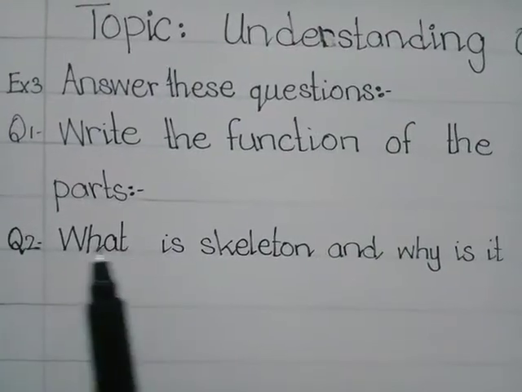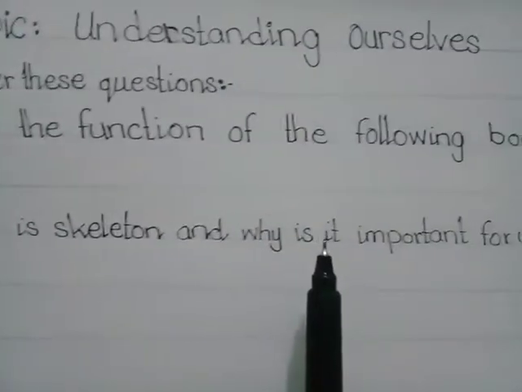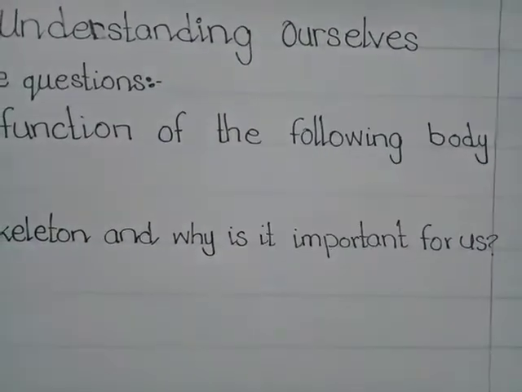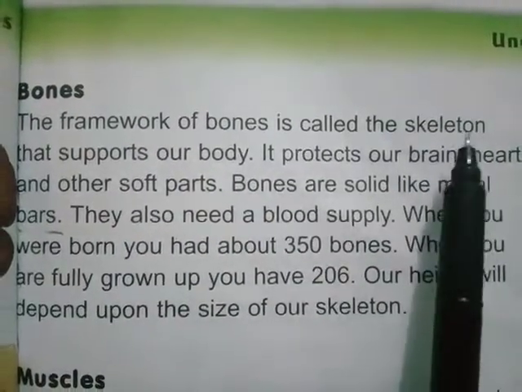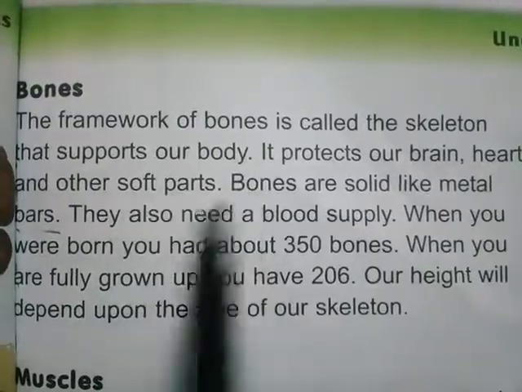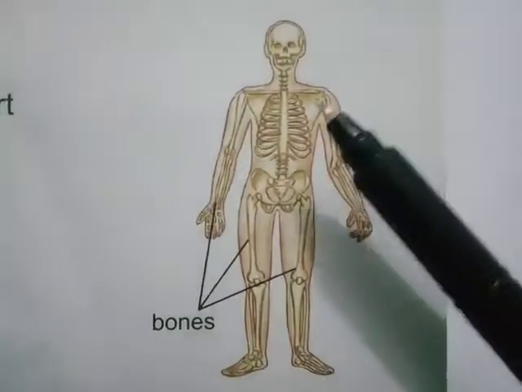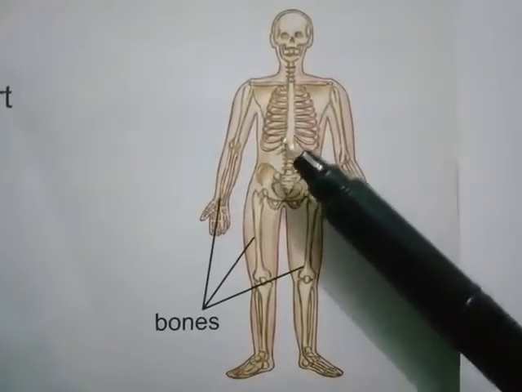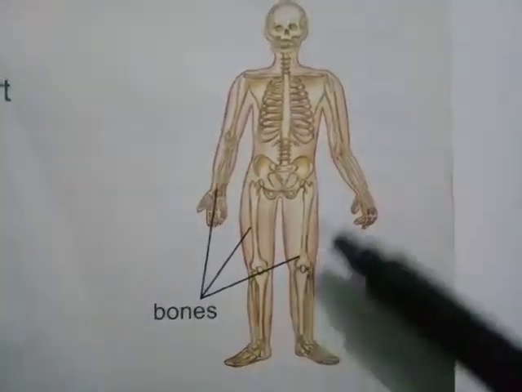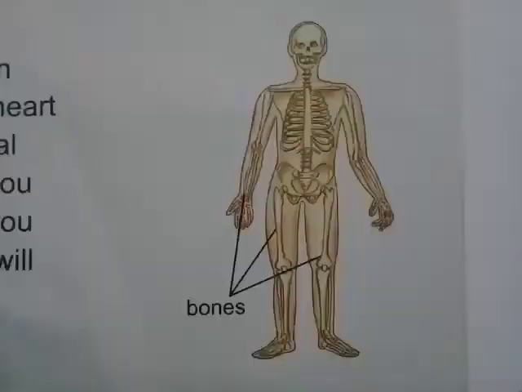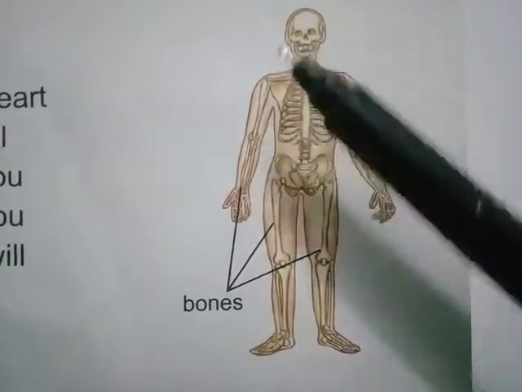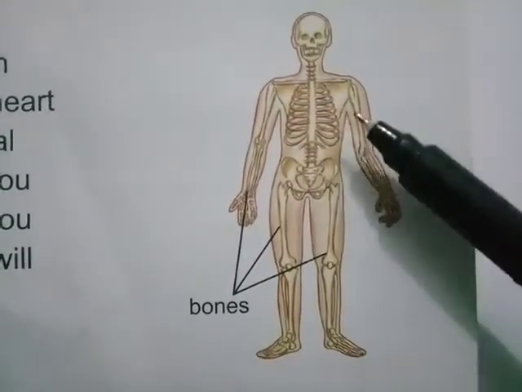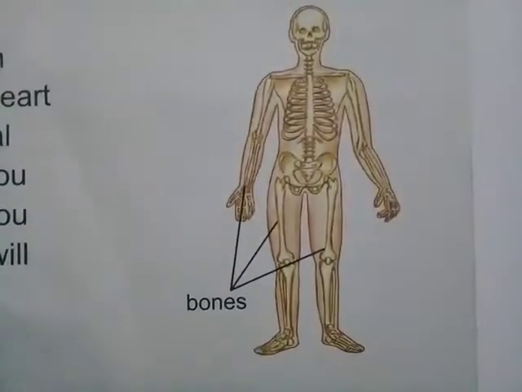Question number 2 is, what is skeleton and why is it important for us? The framework of bones is called the skeleton that supports our body. You can see in the picture, this is a framework of our bones. It's called the skeleton. It supports our body. It protects our brain, heart, and other soft parts of our body.